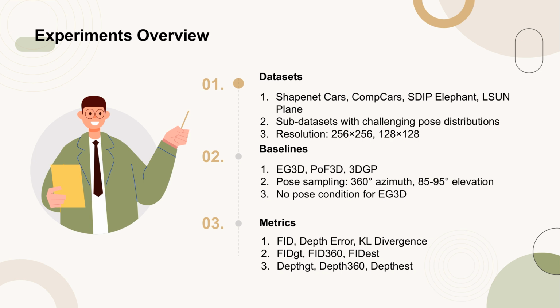In this section, we discuss the datasets used for evaluation, the baselines against which our method is compared, and the metrics employed to assess performance. The datasets include ShapeNet cars, CompCars, SDIP Elephant, and LSUN plane, each with specific characteristics and resolutions. The baselines considered are EG3D, POF3D, and 3DGP, with specific pose sampling strategies. The performance is evaluated using metrics such as FID, depth error, and KL divergence, with different variants like FID-GT, FID-360, and FID-US to account for varying camera pose distributions.